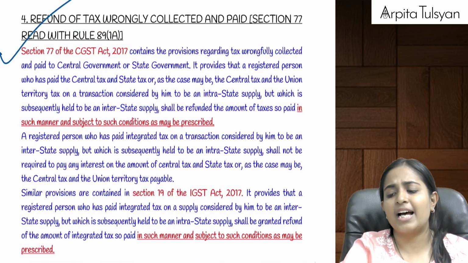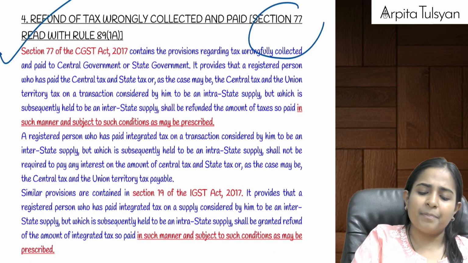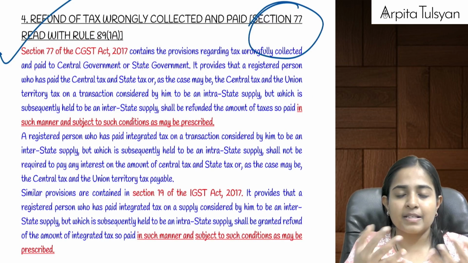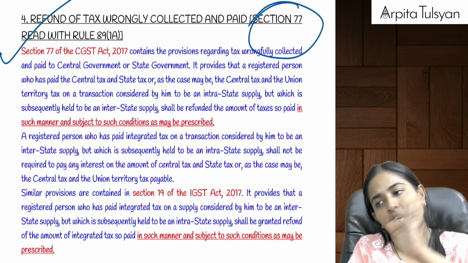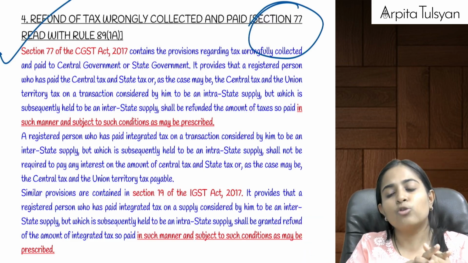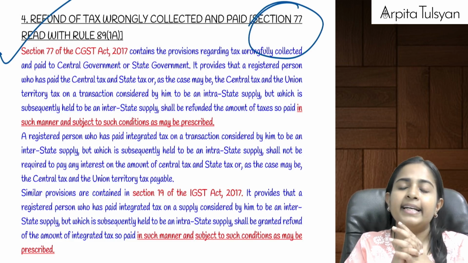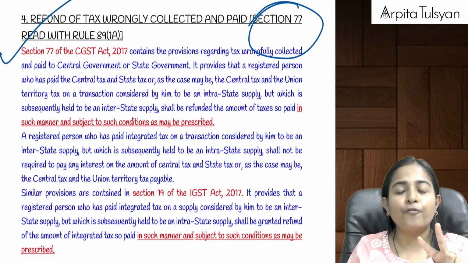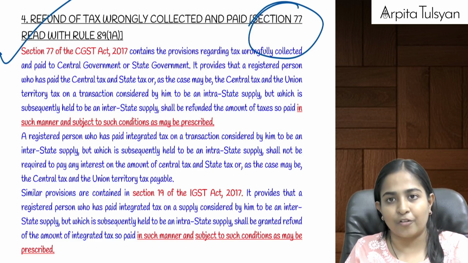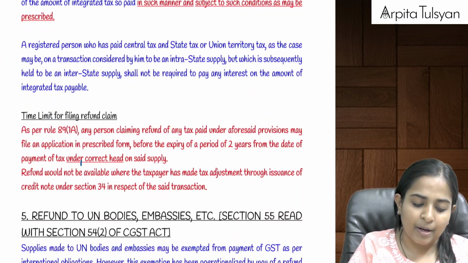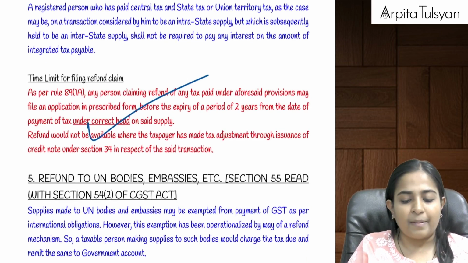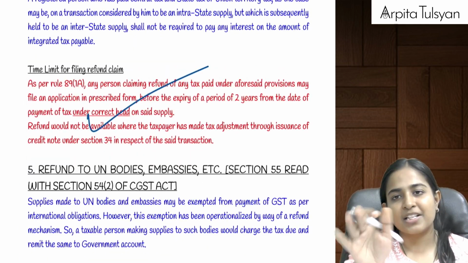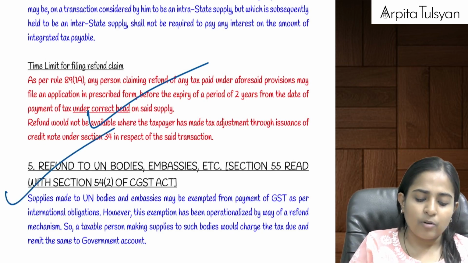Then going on to the last parts of the chapter, section number 77, we have already studied it. Suppose I have collected tax from some person under the wrong head and paid to the government also under the wrong head. The government says no problem, pay the tax under the correct head, then take the refund of the taxes wrongly paid. This refund application will be done within a time period of 2 years from the date of correct payment of tax. Whenever you have made the correct payment of tax, from that day within 2 years, go and apply for the refund. We will not charge any interest from you for this wrong payment, because anyway tax was paid to the government.